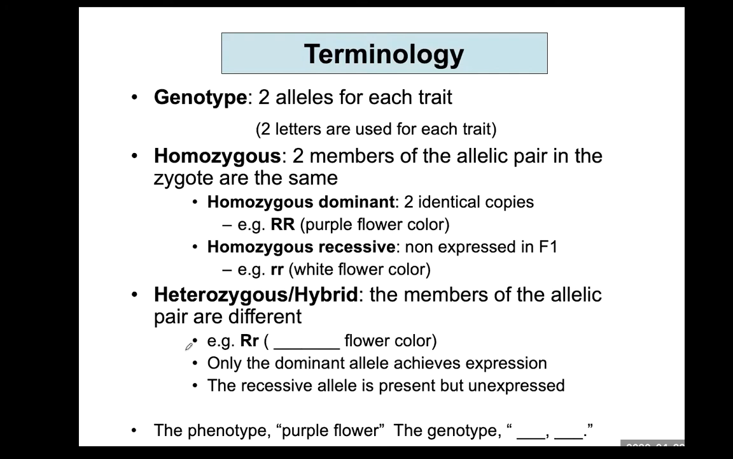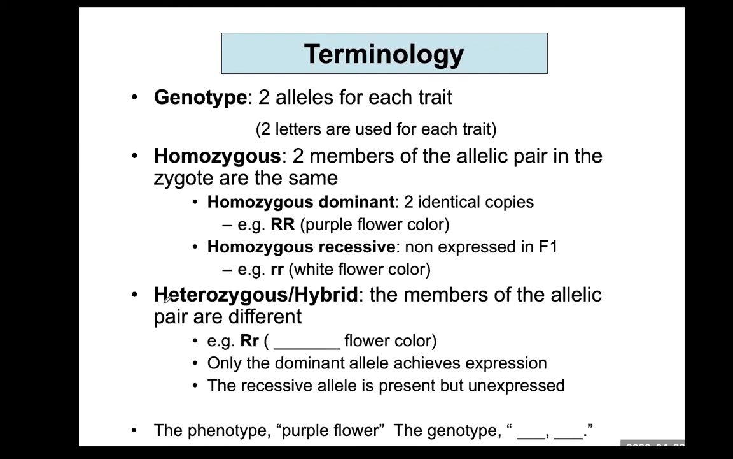Genotype means two alleles for each trait. Homozygous means the two members of an allele pair in the zygote are the same. Homozygous dominant, homozygous recessive. When you see the same uppercase letter or lowercase letter twice, that means homozygous. If both letters are uppercase, we call that homozygous dominant. If you see two lowercase letters, that is homozygous recessive.